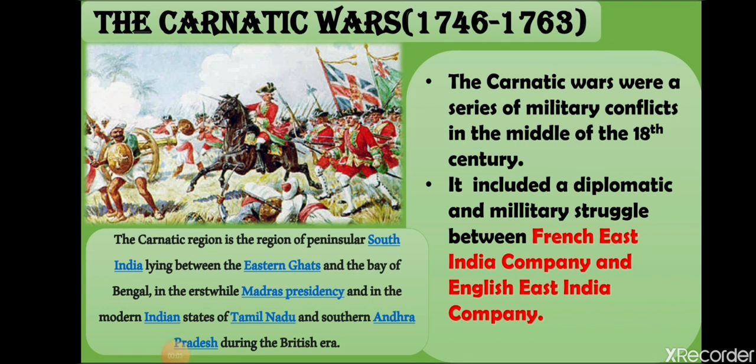Between 1744 and 1763, a series of three wars were fought between the English East India Company and the French East India Company. These wars were known as the Carnatic Wars because they took place in the Carnatic region of South India. These wars reflected the diplomatic and military struggle between the French and the English East India Companies. The coastal Carnatic region, which was a dependency of Hyderabad, became the battleground of this struggle. The first war took place in 1746.